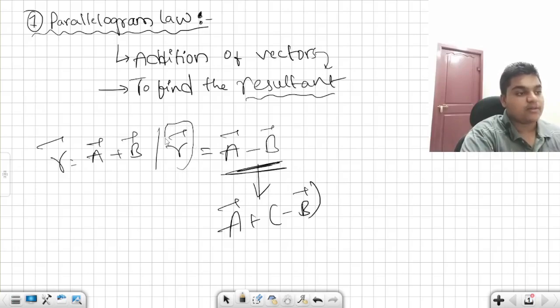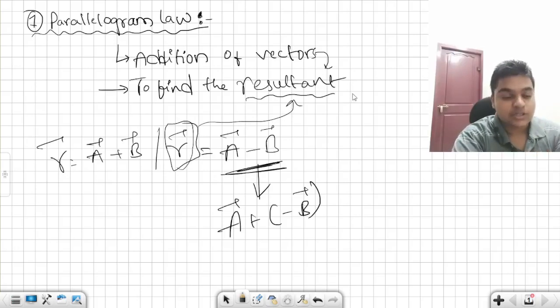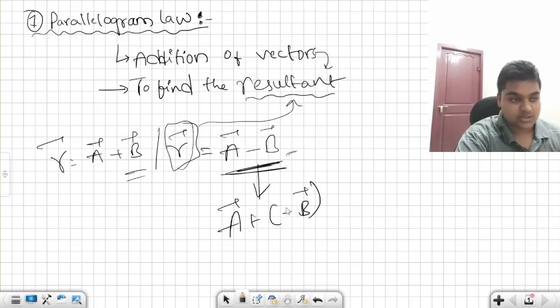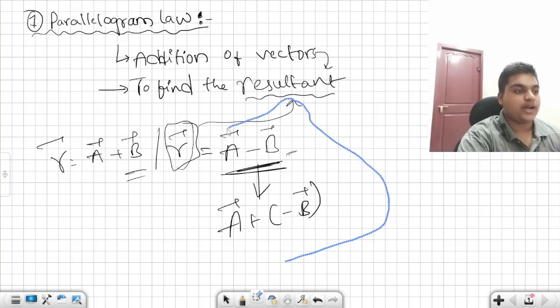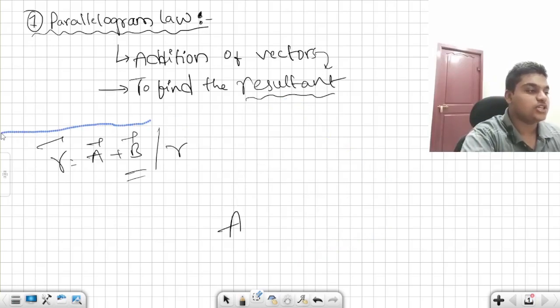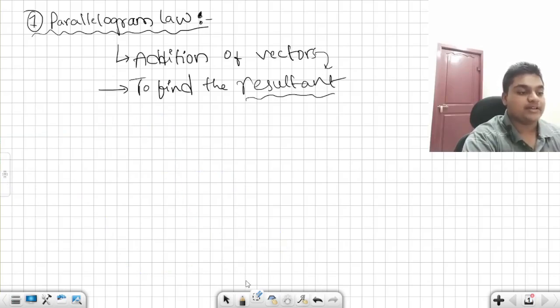What does this R bar represent? It represents nothing but the resultant. It is the resultant due to the addition or subtraction of two vectors. Vector addition and subtraction is not just adding the magnitudes, like 5 plus 2 gives you 7, 5 plus 7 gives you 12.